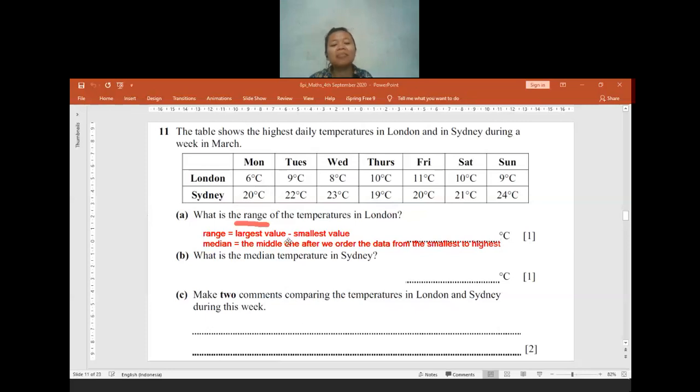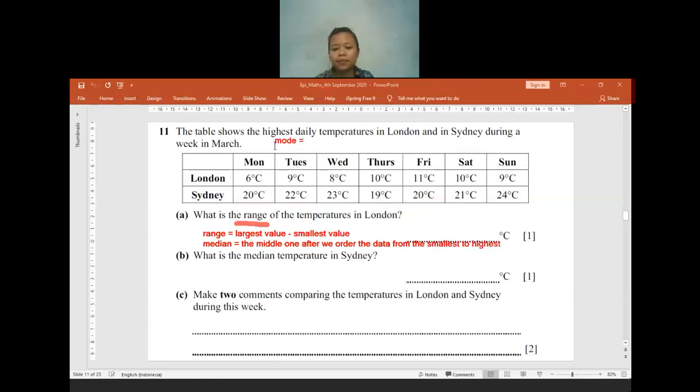Okay, so the median is the middle one after we order the data from the smallest to the highest. We cannot directly find the middle one without reordering the numbers. So make sure whenever you want to find the median, you order everything first from the smallest to the highest. After median, we have mode. What is mode? Does anyone still remember what mode is?